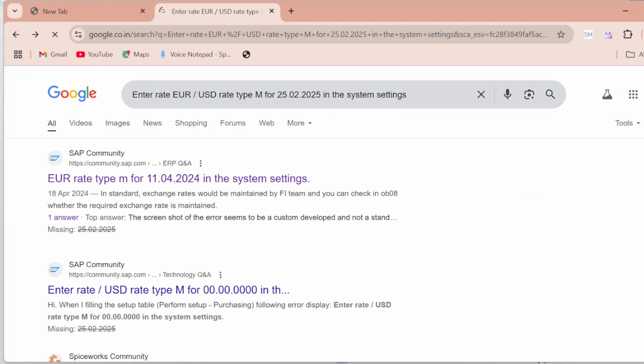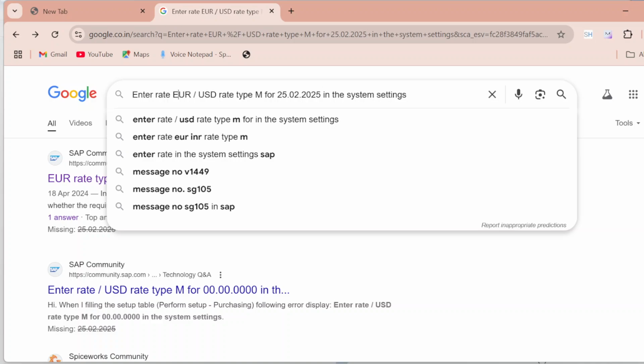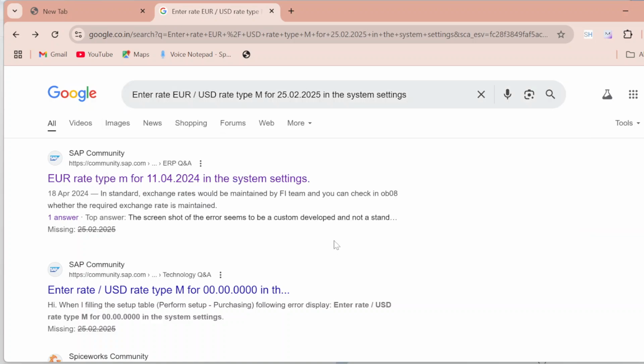What you need to do is just copy that, because you are not the only one facing that error. In SAP, errors are standardized. Every error is standardized. It's not like you are getting the error for the first time. No, it's not like that. Every error you face in SAP must have been faced by someone else, and definitely someone has provided a solution for it. So how can you resolve it? Just copy this error message into Google.